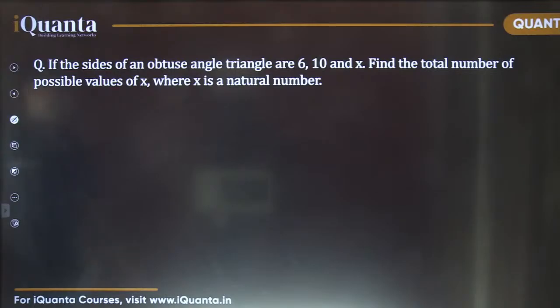So okay, here's a question now. The sides of an obtuse angle triangle are 6, 10, x. Find the total number of possible values of x. Please answer it fast.